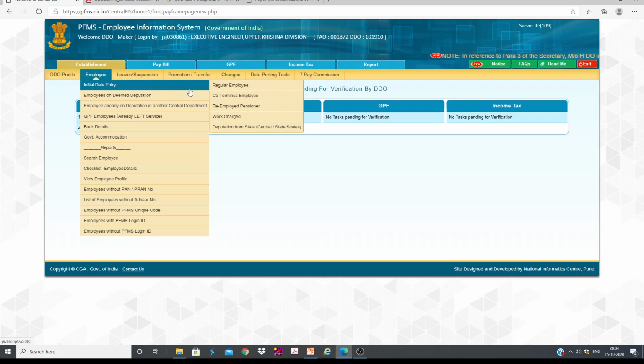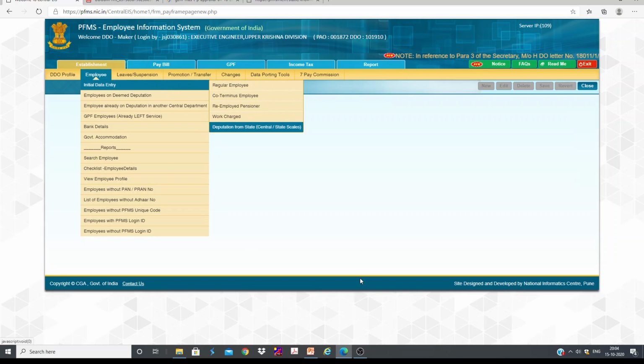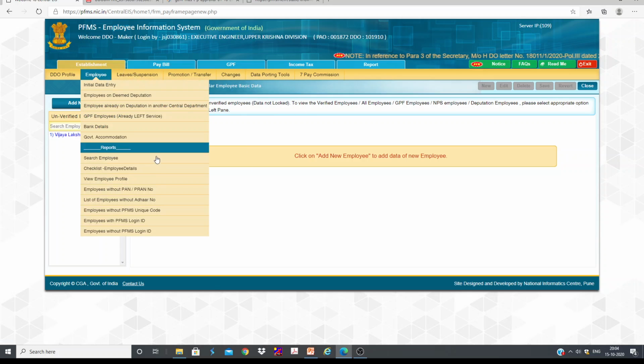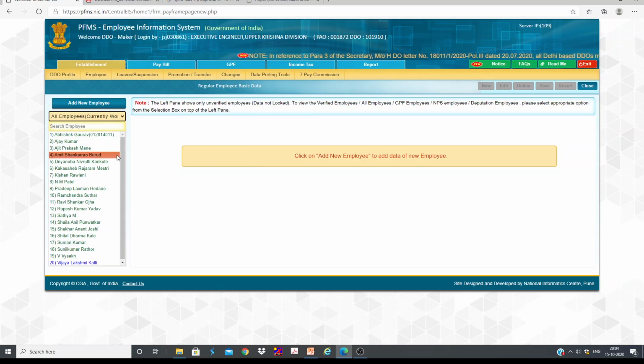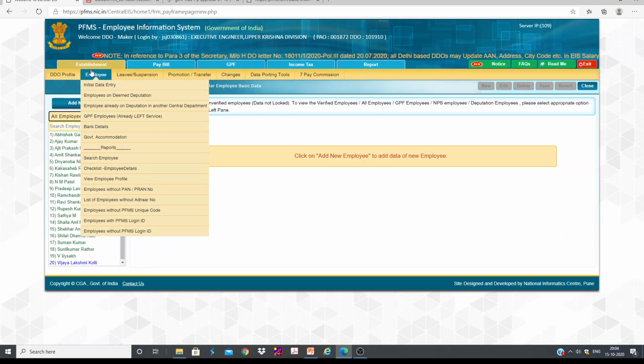employees. You can see all the regular employees here. There are all of employees currently working. You can see there is one unverified employee. This employee database is yet to be verified. Anyway, this is the employees, and you can see the bank details of each and every employee.